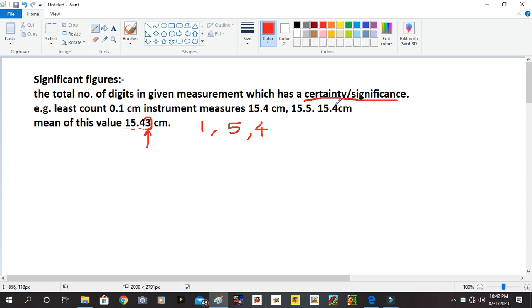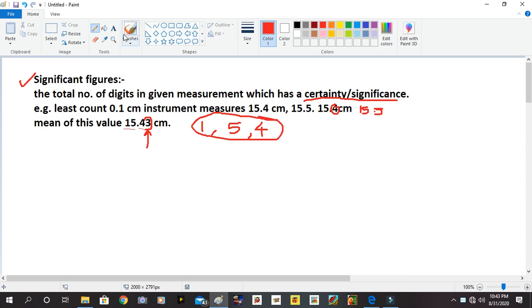If, instead of 15.4, someone got the reading 15.5, then that 3 can change. So I cannot say it is a certain digit. Instead, I will say it is an uncertain digit. Then I say the total number of significant digits in this calculation is 3, that is 1, 5, 4.